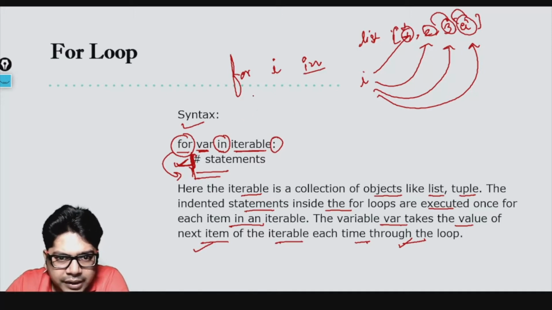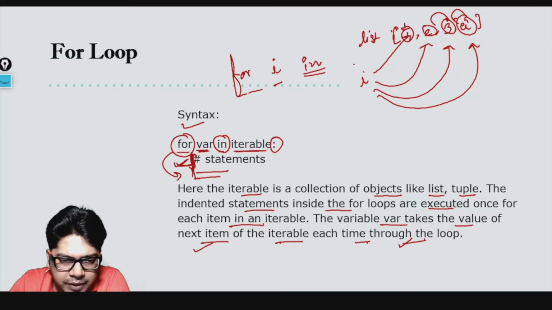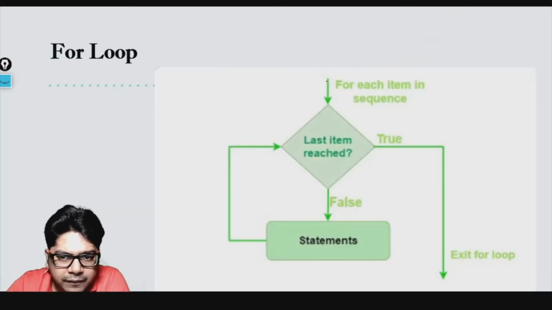Okay, so this is the syntax: for i in iterable. It can be a variable, it can be a range function also. We will understand each one of them. Okay, so let us understand the flow chart of it.